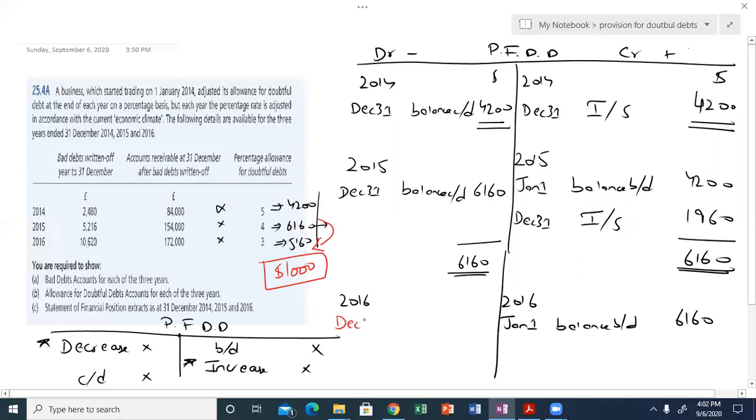Okay. The larger side is the credit side, the smaller side is the debit side. Now take the balance carried down: 6160 minus 1000 will be 5160, and the closing balance is 5160.